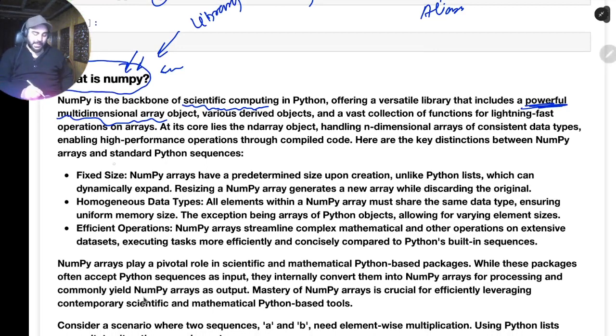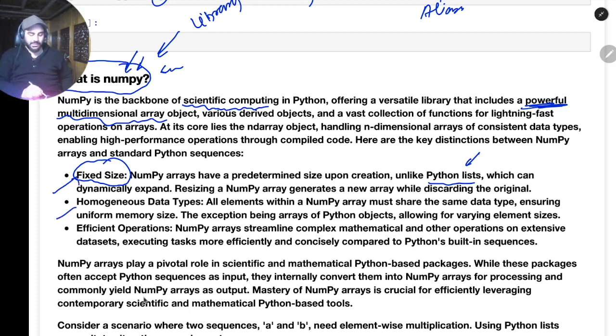The first thing is NumPy gives you the fixed size. We call them n-dimensional array objects. Unlike Python lists, we saw that Python, if you have done your homework, I told you to go and do some homework on Python lists, you will see that Python lists are dynamic, so they grow dynamically. There is no fixed length. But in this we have fixed length.